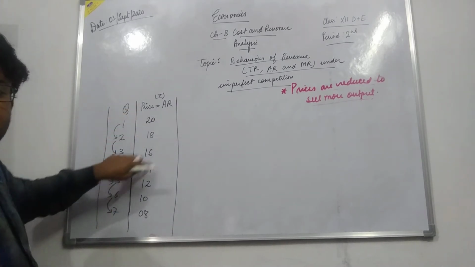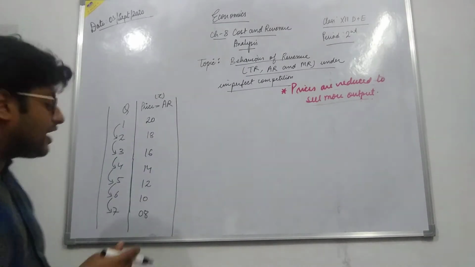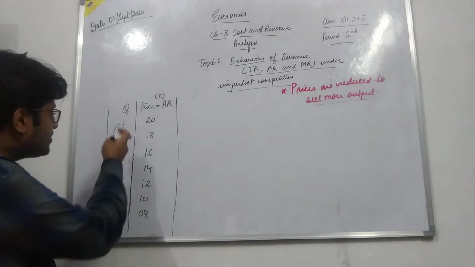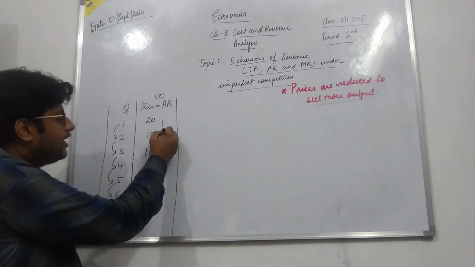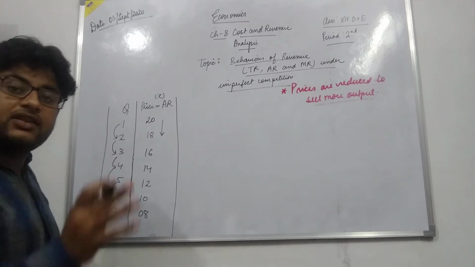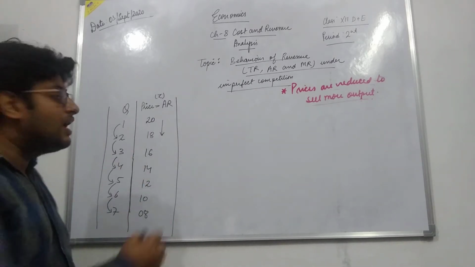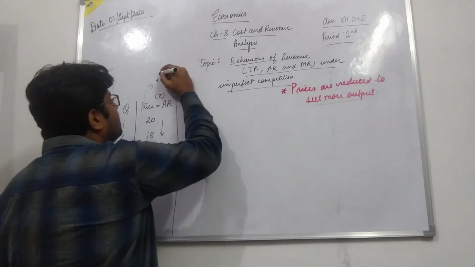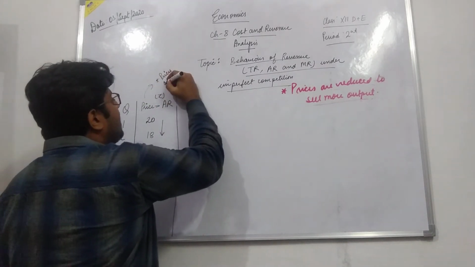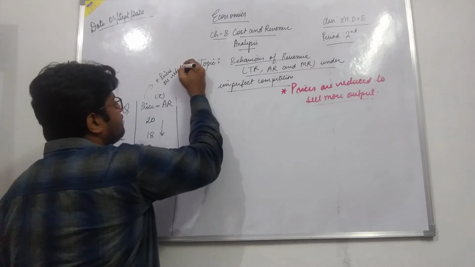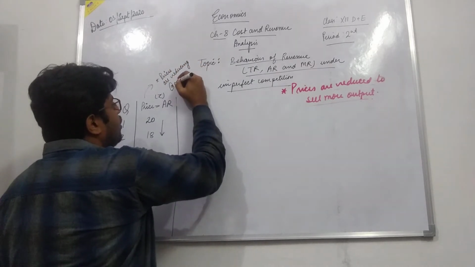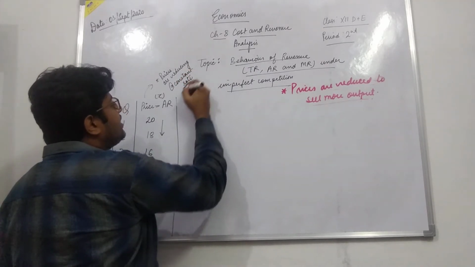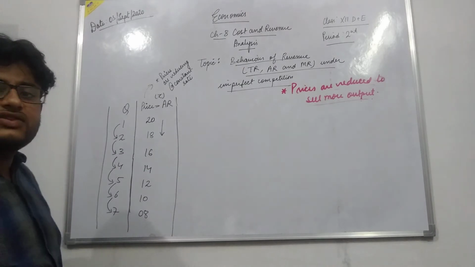So in this model, we are seeing that as the quantity of output is increasing, the prices are falling, because under imperfect competition, the producer has to reduce the price in order to sell more. So if he wants to sell more output, he has to reduce the prices. In our example, we have taken that prices are reducing at a constant rate. Okay, for the simplification of the model, prices are reducing at a constant rate.